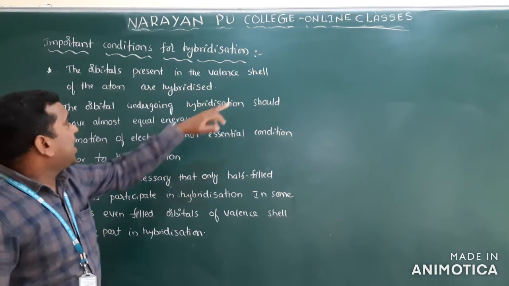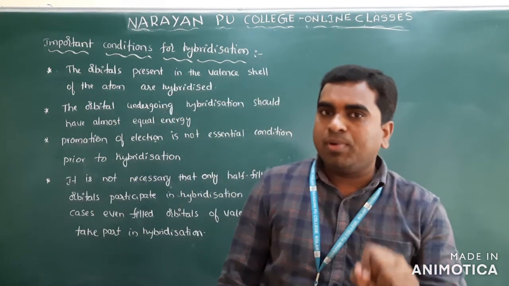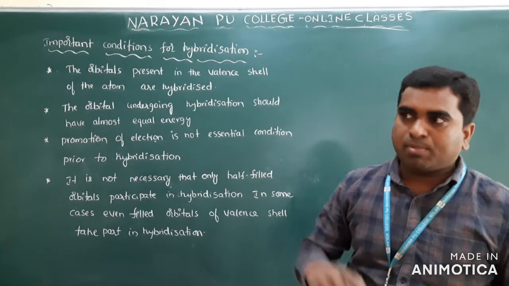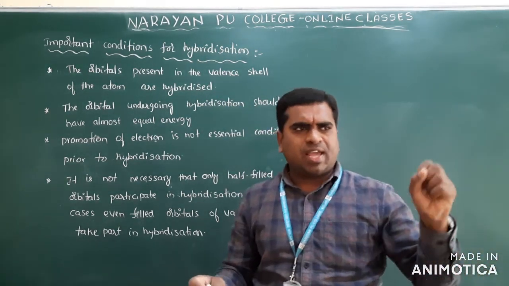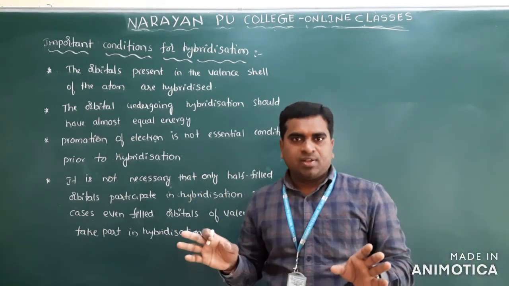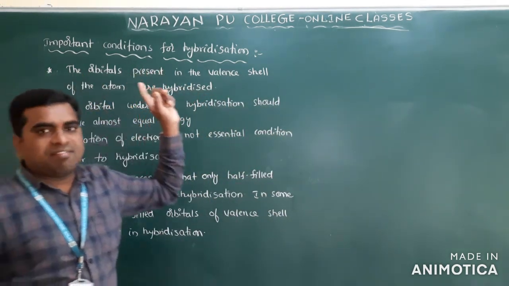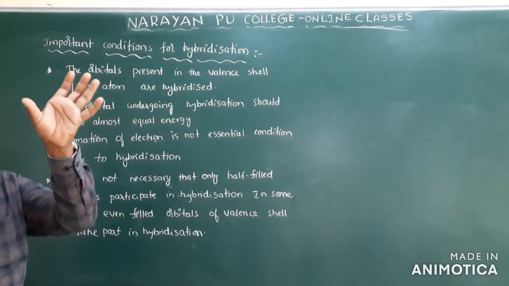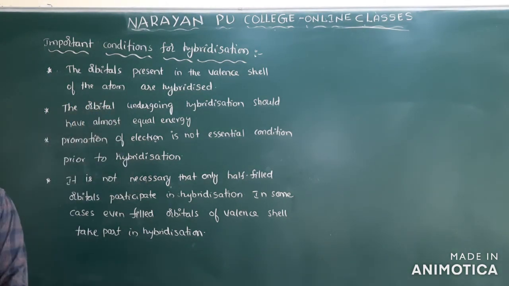Orbitals present in the valence shell of the atom are hybridized. Always, which orbitals will be hybridized? Valence shell orbitals. Previously we used to say electrons, now we will say orbitals. That is the only difference here. So orbitals present in the valence shell are hybridized, and those are involved in the hybridization.